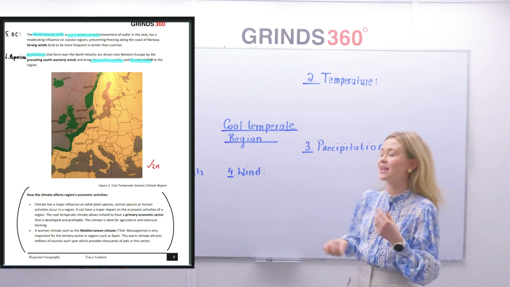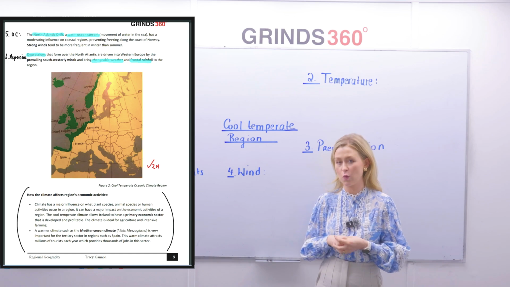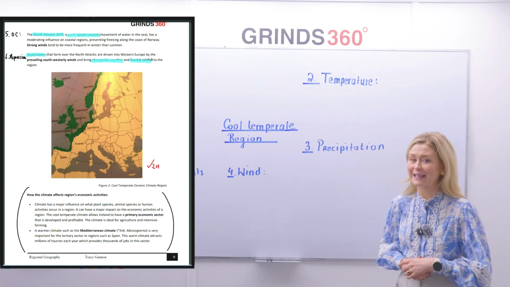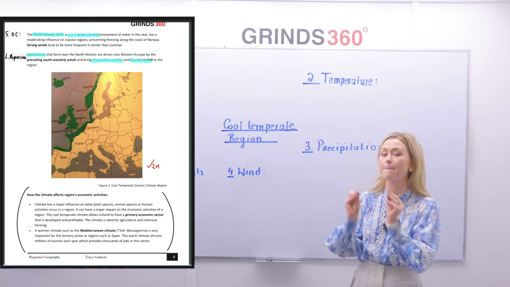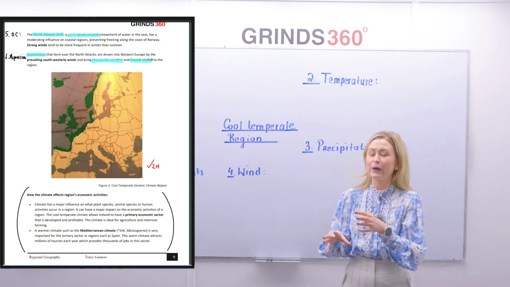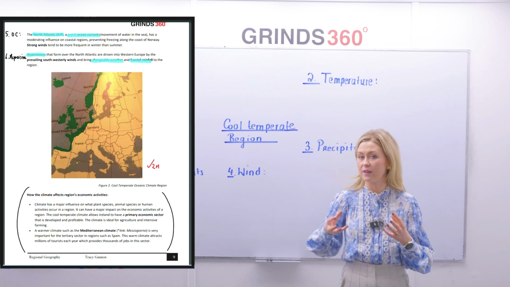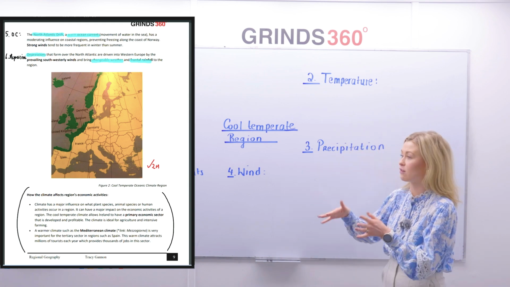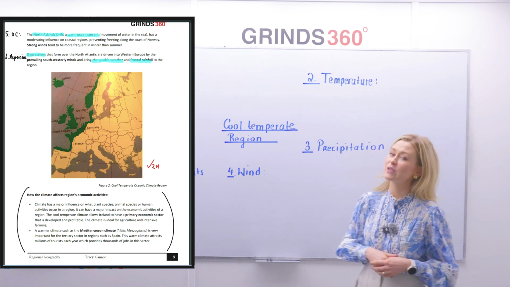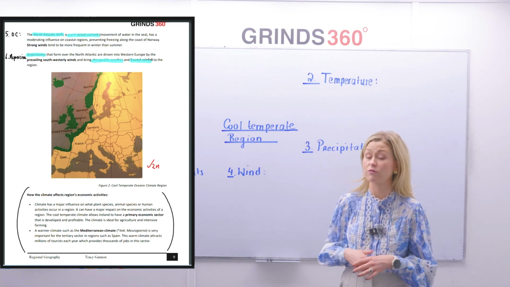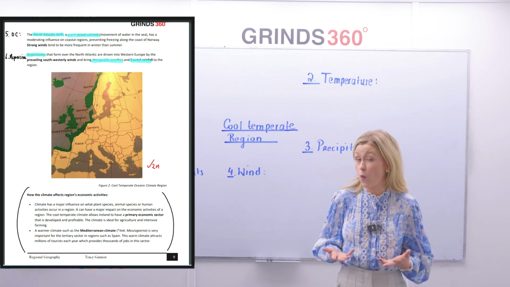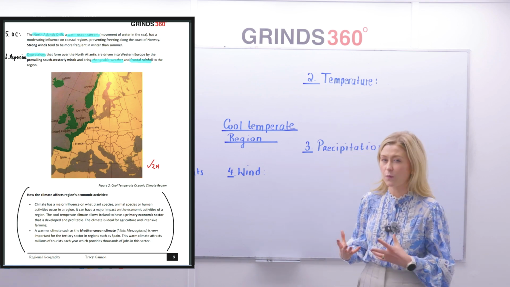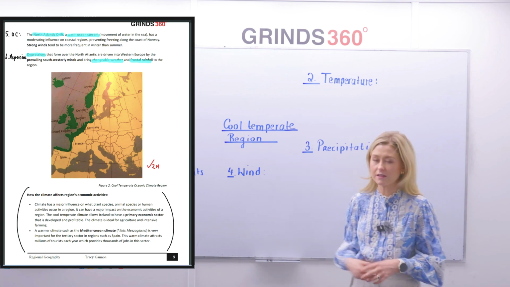So moving on to our next part here, number 5, which is going to be based on our ocean currents. The North Atlantic drift. Now we haven't spoken much about the North Atlantic drift, but it is a warm ocean current. An ocean current is a movement of water within the sea. It's like a river. Our ocean currents and our wind patterns tend to go hand in hand. They move along together. It has a moderating influence on the likes of Ireland along coastal regions. It keeps the likes of Norway's coast ice-free during the winter months. And we know that the strongest winds come during the winter months rather than summer.